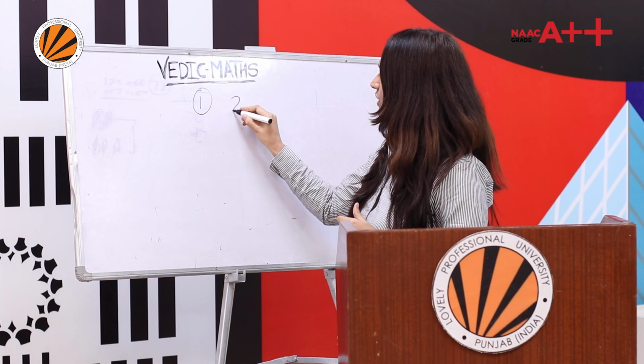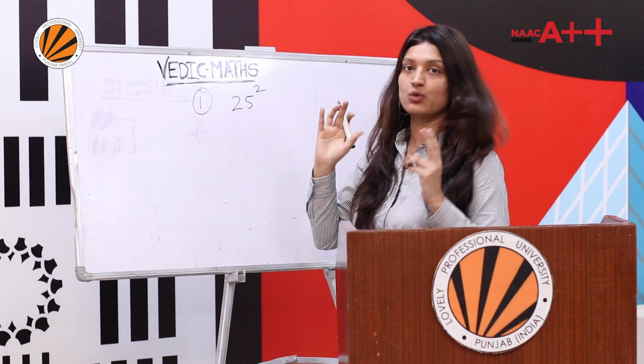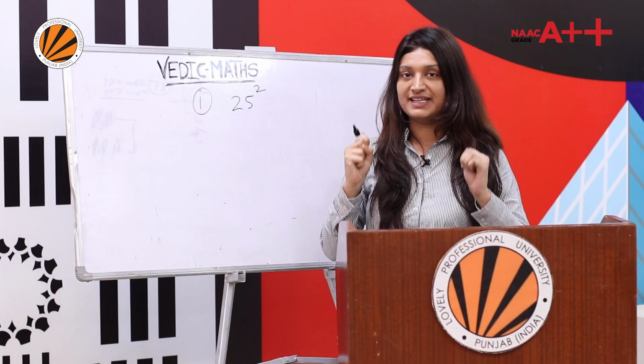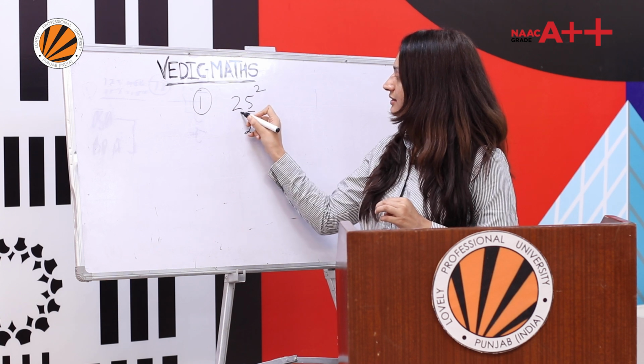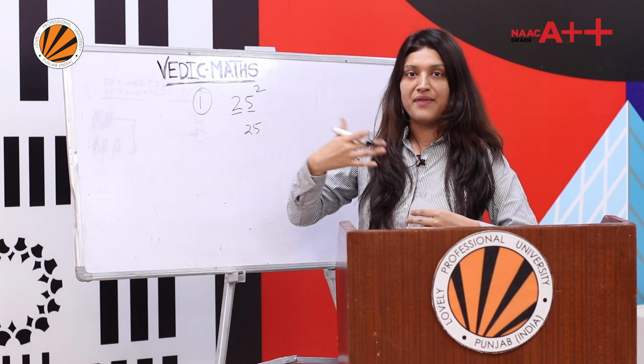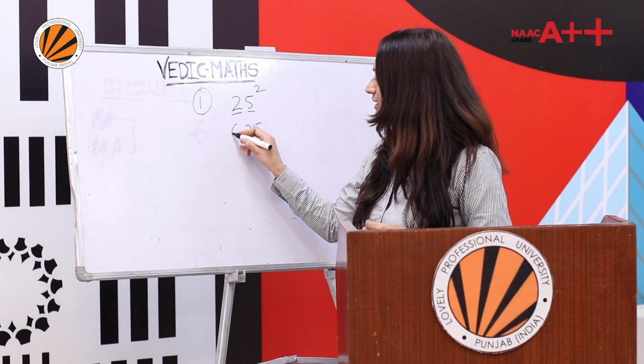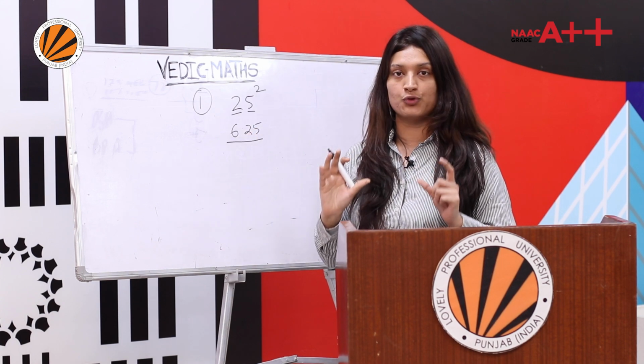Let's take an example, 25. If I want to find 25 square, what is the Vedic maths technique? What is 5 square? It is 25. And this 2 you will multiply with its next number. So 2 multiplied by 3 is 6. So the answer is 625.